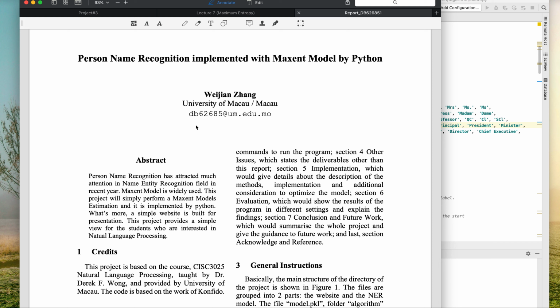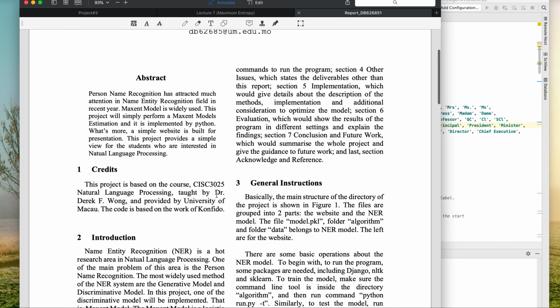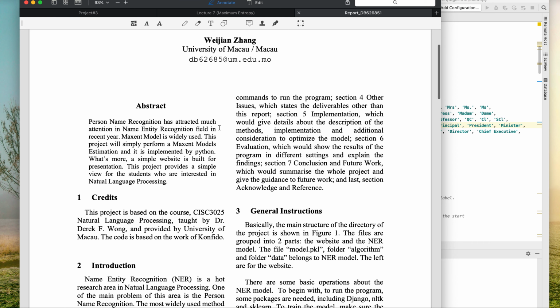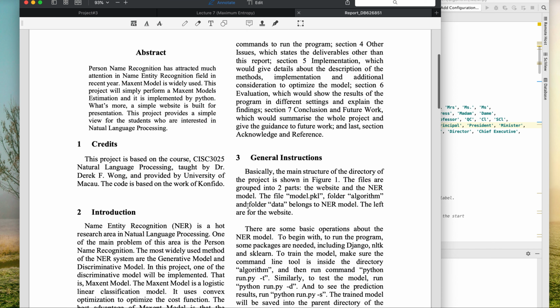This is the presentation of project 3. Our project is about person name recognition implemented by maximum entropy models in Python. We also have a website to display it as a very simple application. So this is the introduction part of the report, so let's go through it.